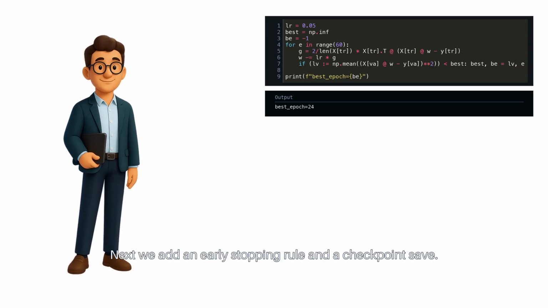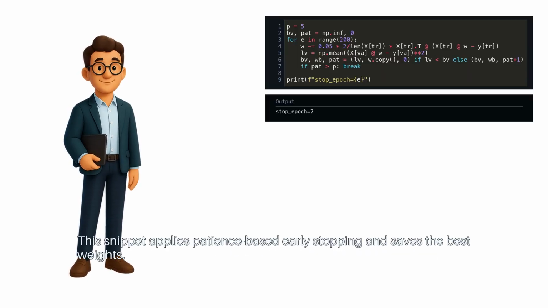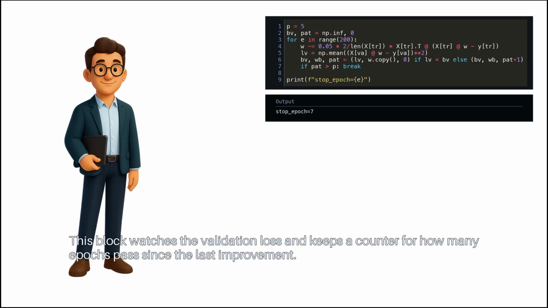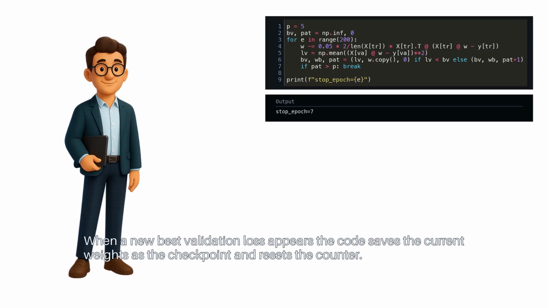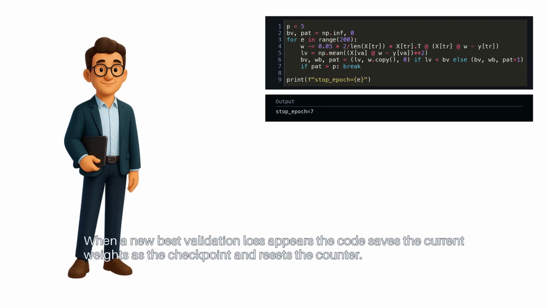Next, we add an early stopping rule and a checkpoint save. This snippet applies patience-based early stopping and saves the best weights. This block watches the validation loss and keeps a counter for how many epochs passed since the last improvement. When a new best validation loss appears, the code saves the current weights as the checkpoint and resets the counter.